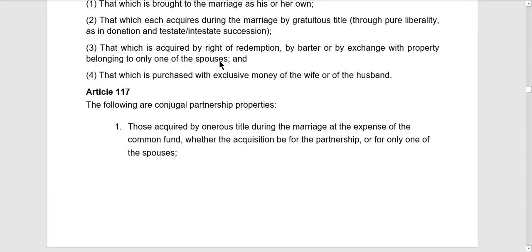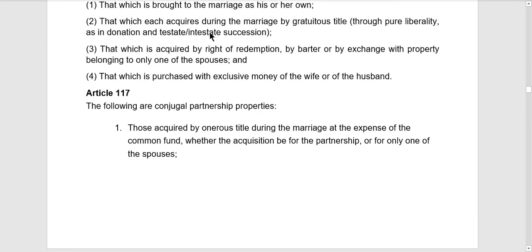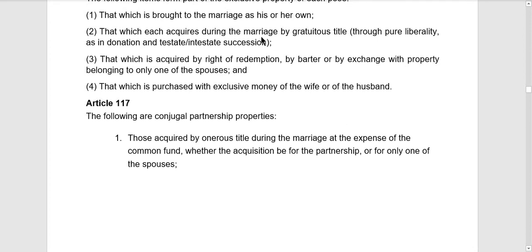So that which each acquired during the marriage by gratuitous title through pure liberality, as in donation and testate or intestate succession.